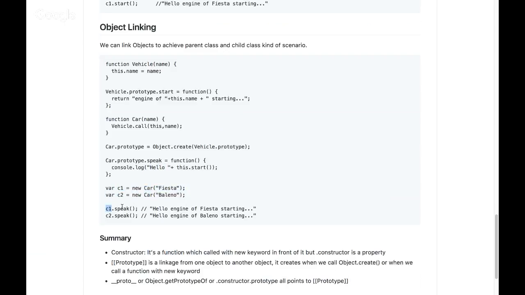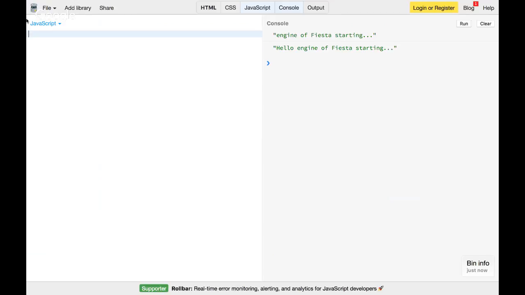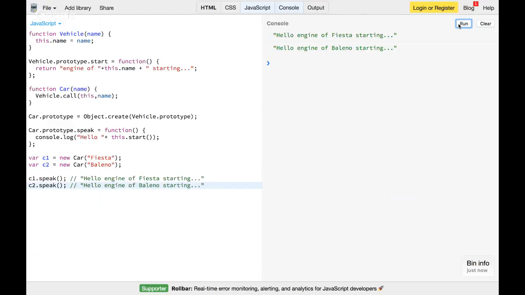And when I call C1.speak and C2.speak, internally, because of this prototype chain, I still get hold of this name object and everything. So we can see that. I'll just take this, I'll put it over here. Run. You can see it's printing pretty fine. So when I'm calling new Car Fiesta, now C1 has the speak method, and inside the speak method I'm calling this.start, but C1 doesn't have a start method